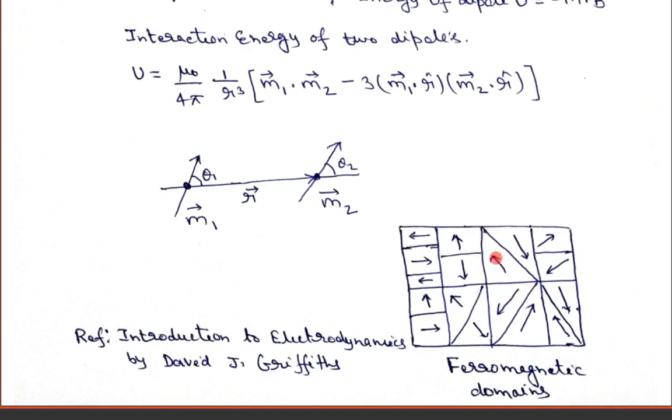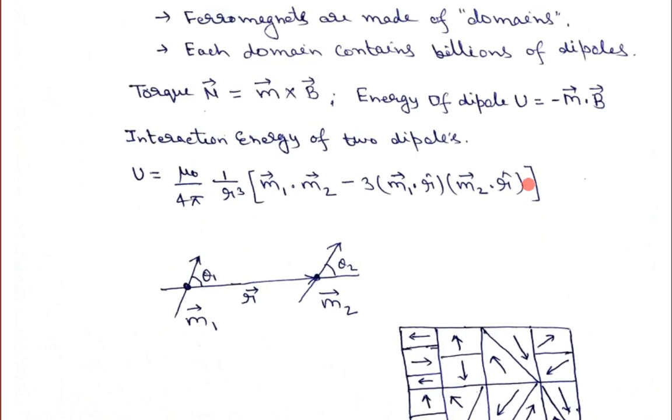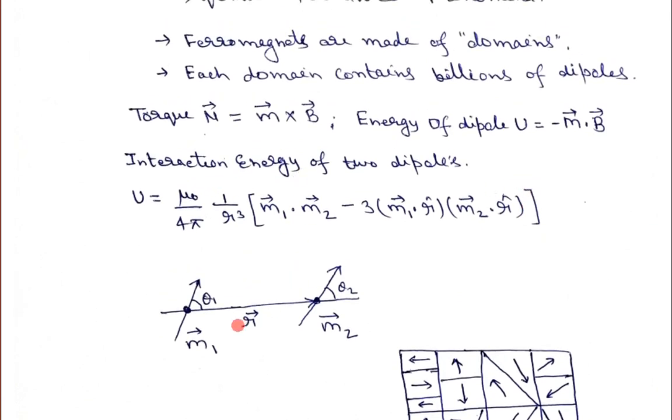Okay. And if you apply an external magnetic field to the ferromagnetic material, what will happen? That phenomenon I will discuss. So all dipoles will try to align in the direction of the magnetic field. So obviously these ferromagnetic materials are not a linear material, not a linear medium. Okay.